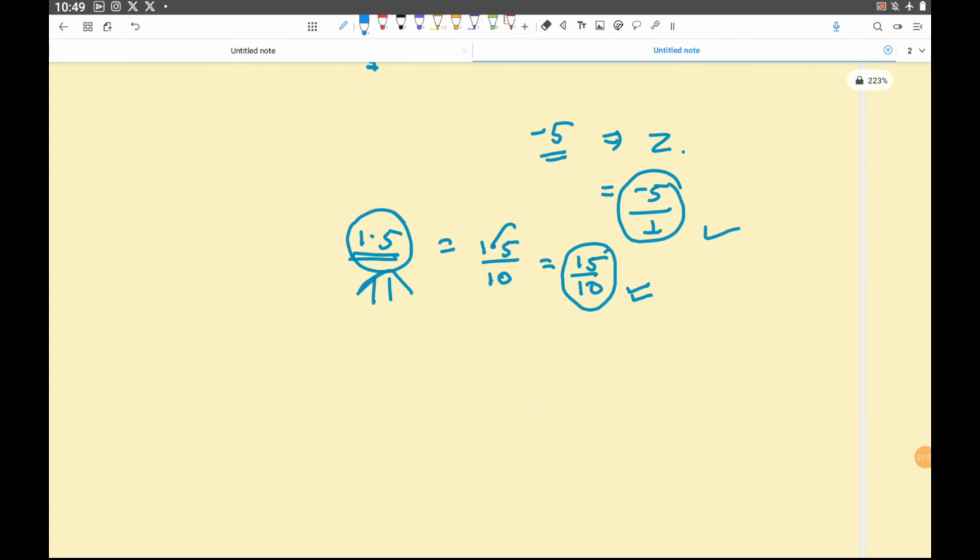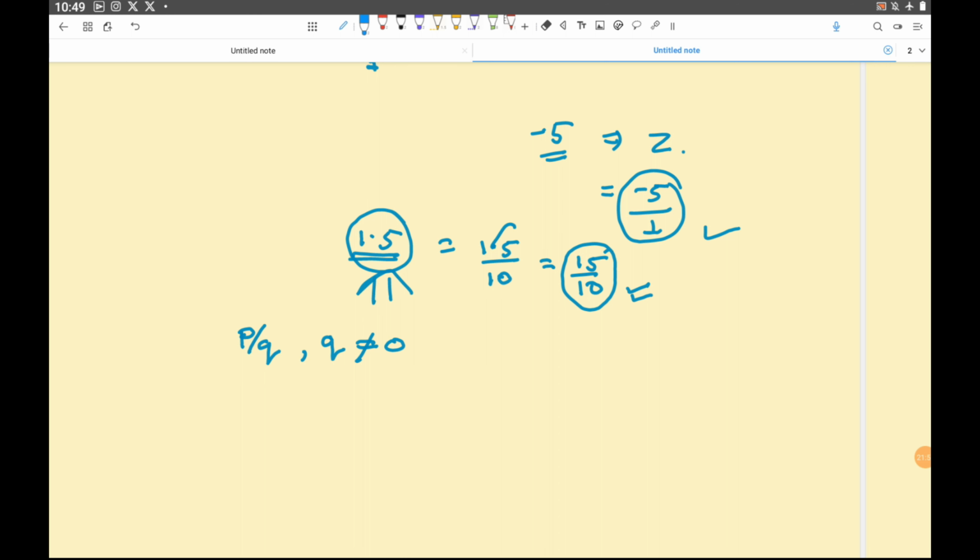Okay, so our discussion point was, now I am very much clear what we mean by rational number. It should be in the form p by q, but I am giving you a condition that q should not be equal to 0.